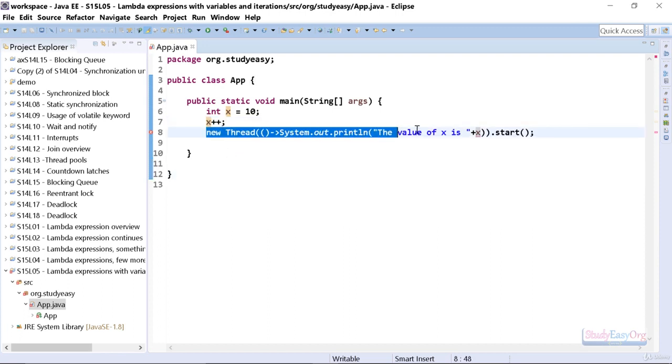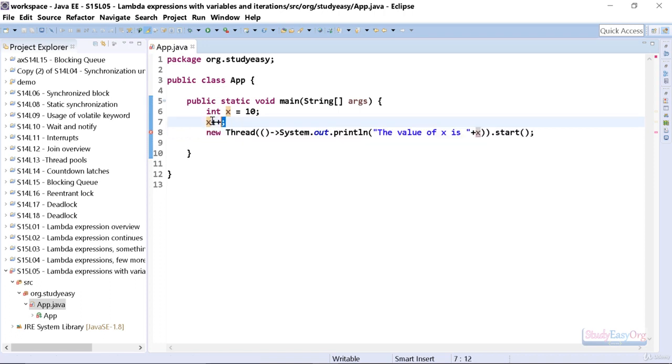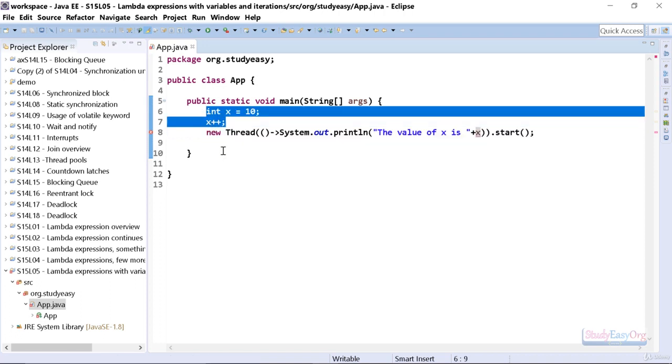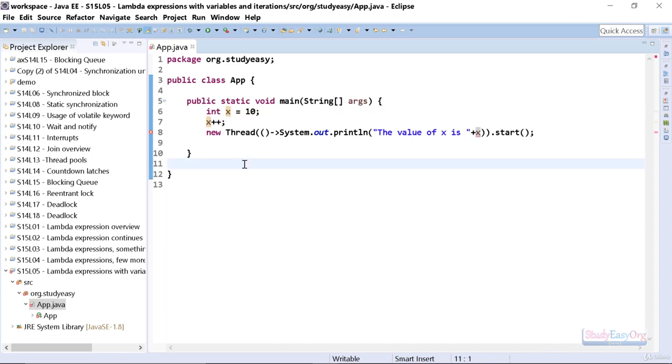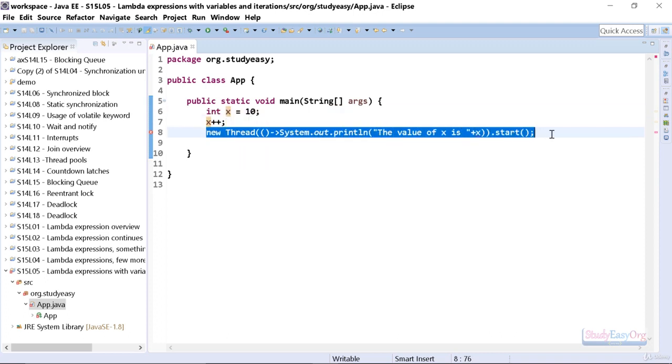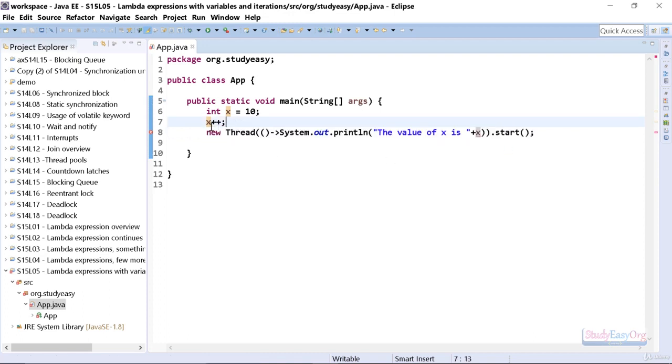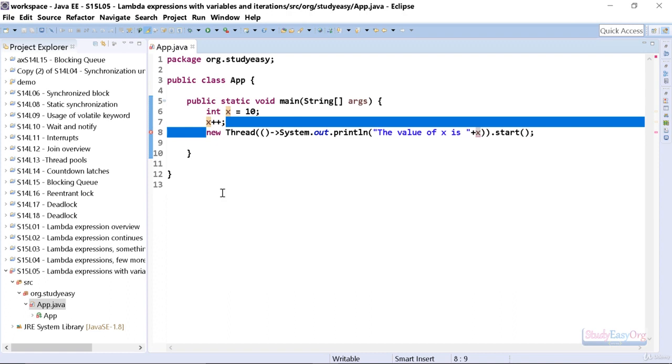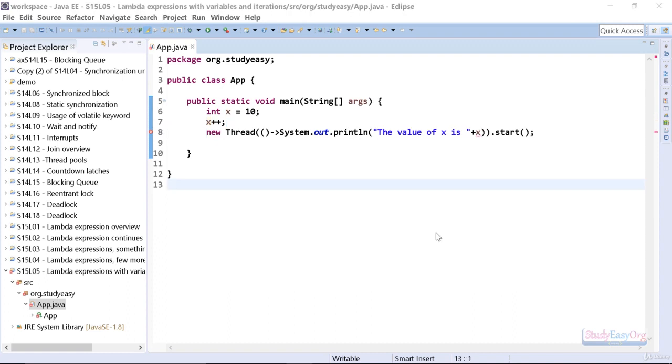Because this line of statement is a thread, and these two lines of statements are statements in some other thread. So it might happen that the sequence is, first of all, we declare the variable x and initialize it, then the thread gets executed and the value of x is printed as 10, and then the increment of x is performed. Now this may cause issues.